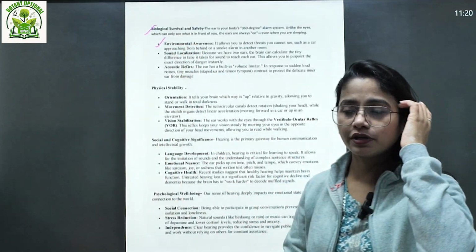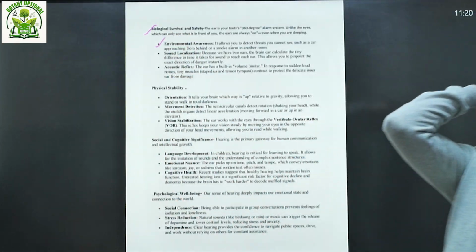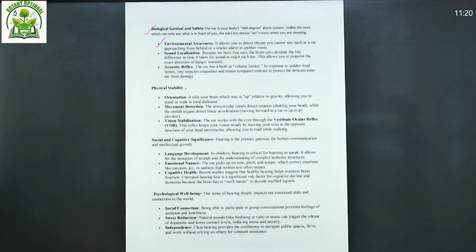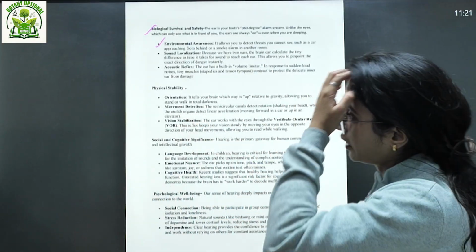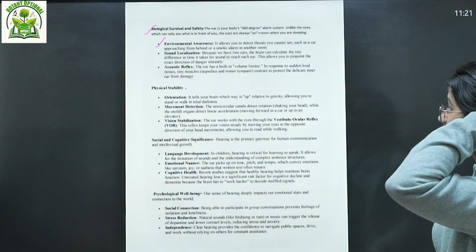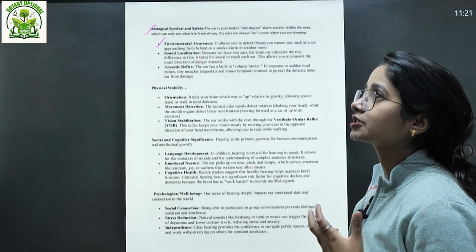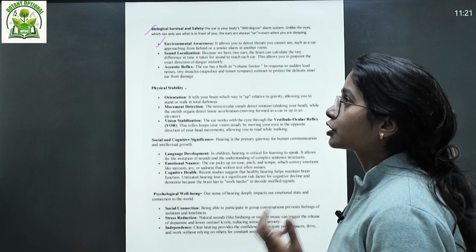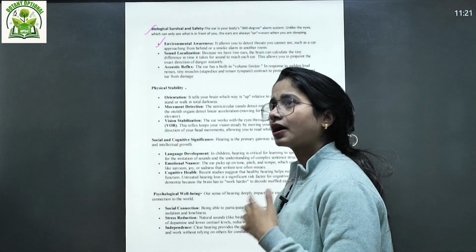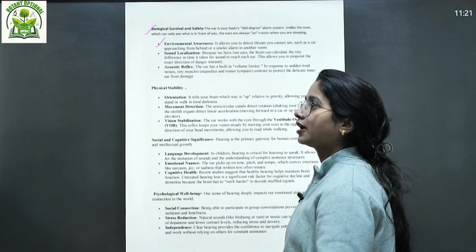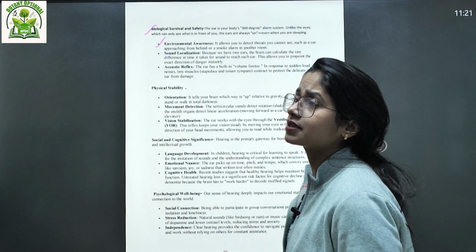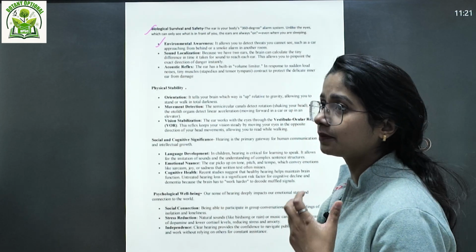In the syllabus, one of the topics in your paper one is ethology. In ethology you study human and animal behavior, about stimuli and responses, right? So the significance of your ears and eyes, beyond the main function, connects with animal behavior and survival.